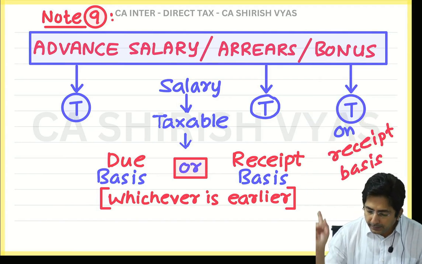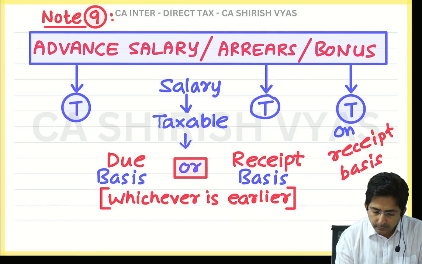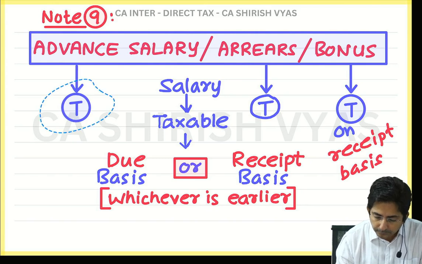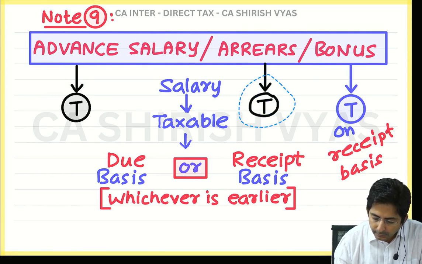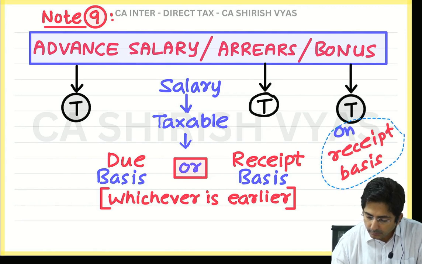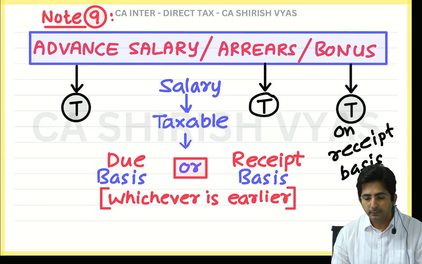So see what I have written, read. Taxable on receipt basis. Wait, let me change the color of this. Advance salary taxable, then read: arrears of salary also taxable, and bonus is also taxable but on receipt basis. It is taxable on receipt basis. The main thing is I have put it in black now. Okay, that's it. So this completes the theory of advance, arrears and bonus.